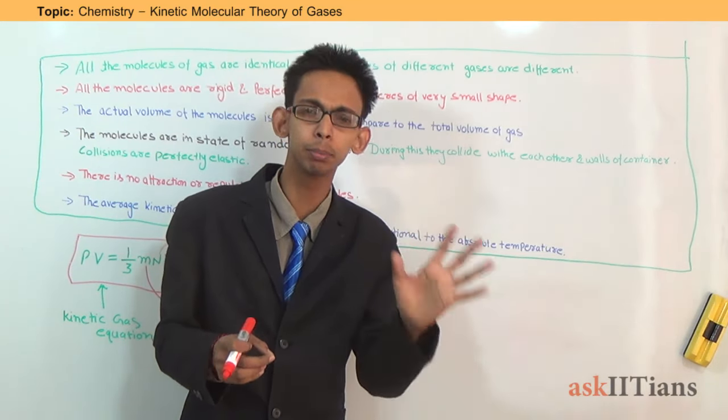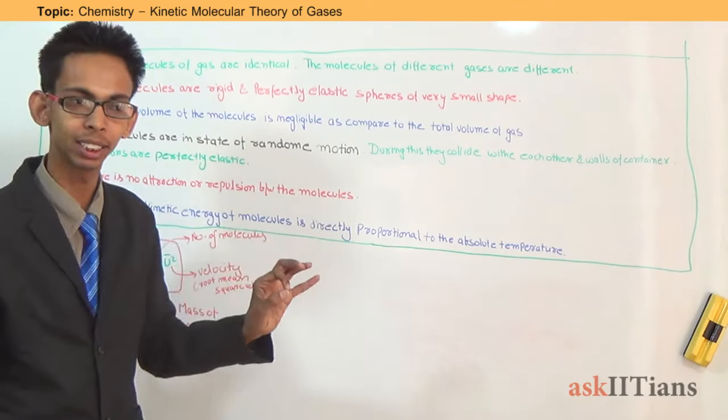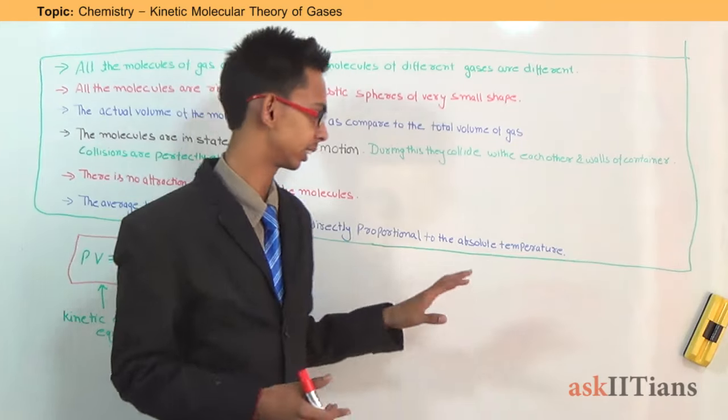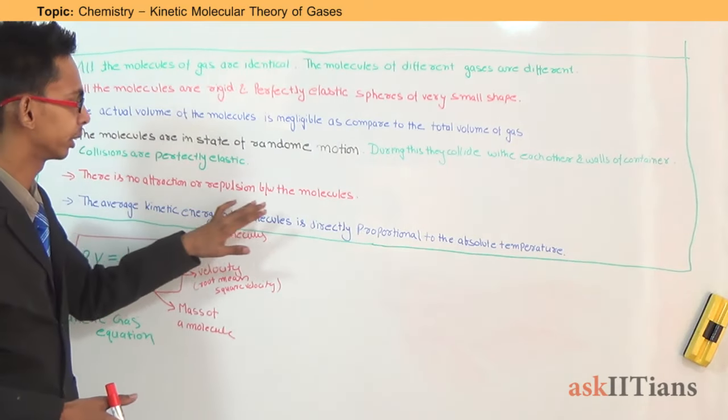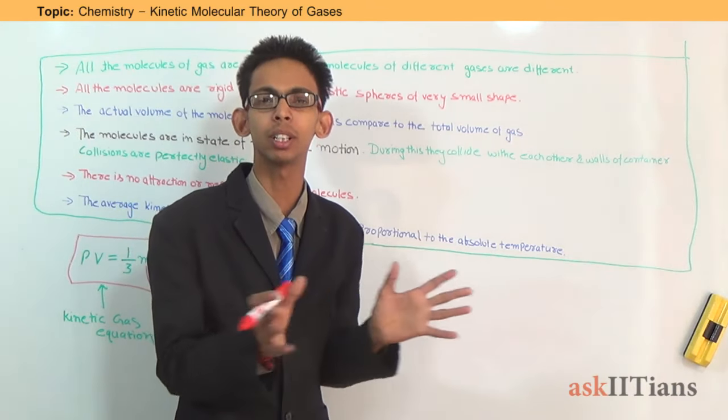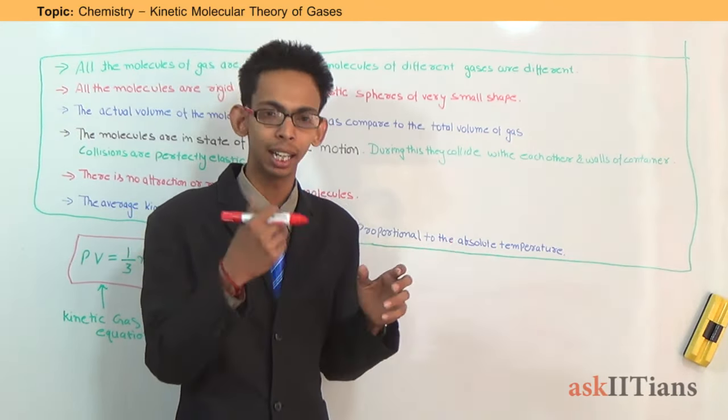The molecules are in a state of random motion. They always move in random directions, in no particular direction, in a zigzag manner. During this, they collide with each other and with the walls of the container. During a collision, they change their direction of motion, and these collisions are perfectly elastic, meaning that neither do they gain energy nor lose energy during these collisions. There is no attraction or repulsion between the molecules, except at the time of collision. The interaction between the molecules of gas is zero.